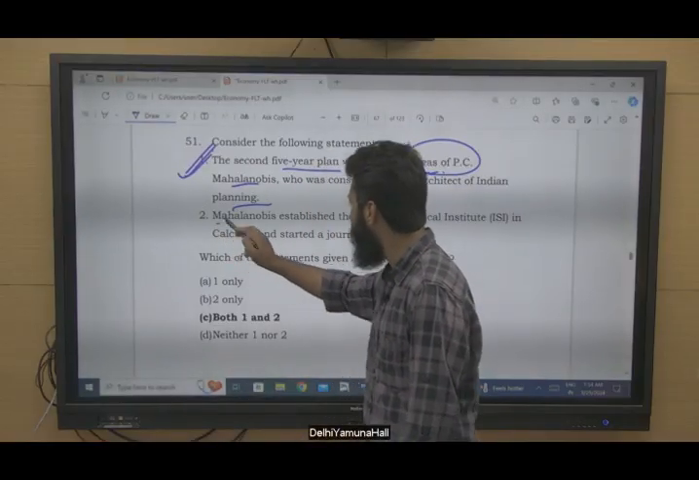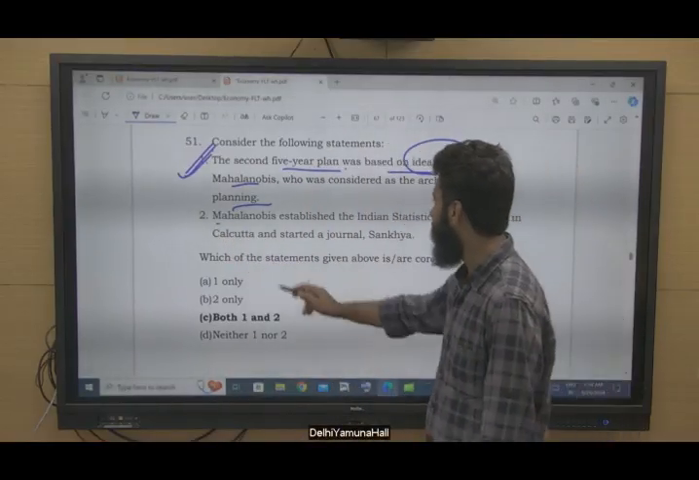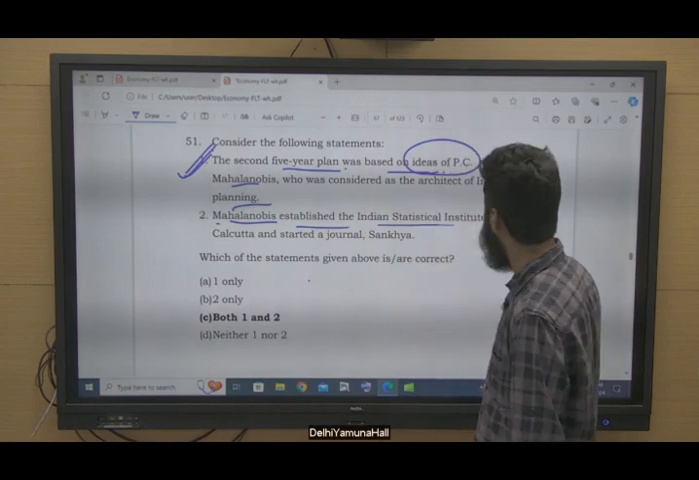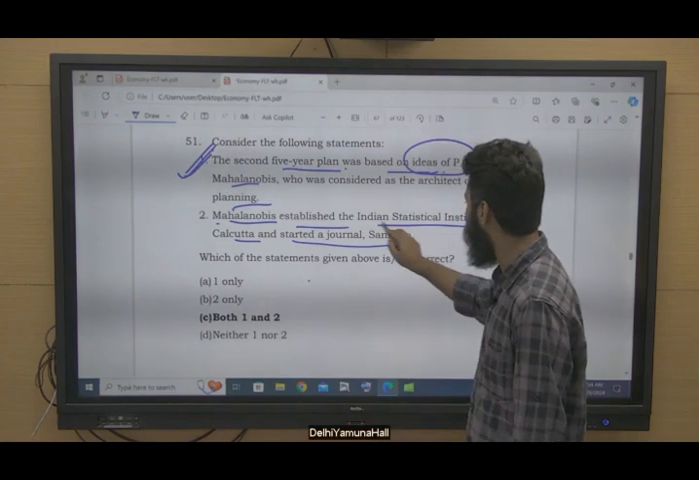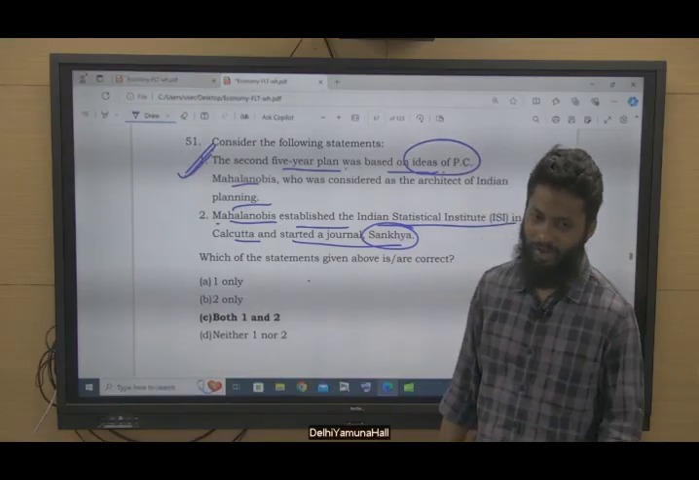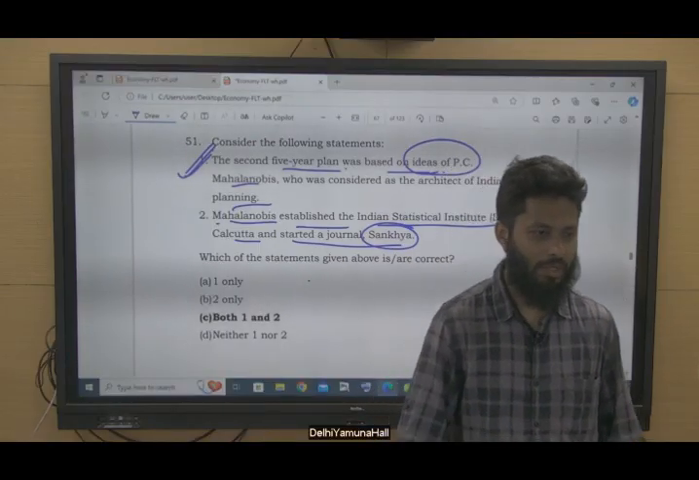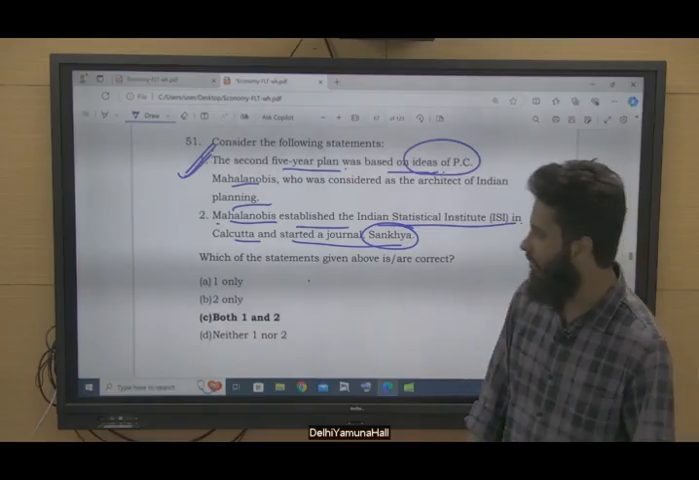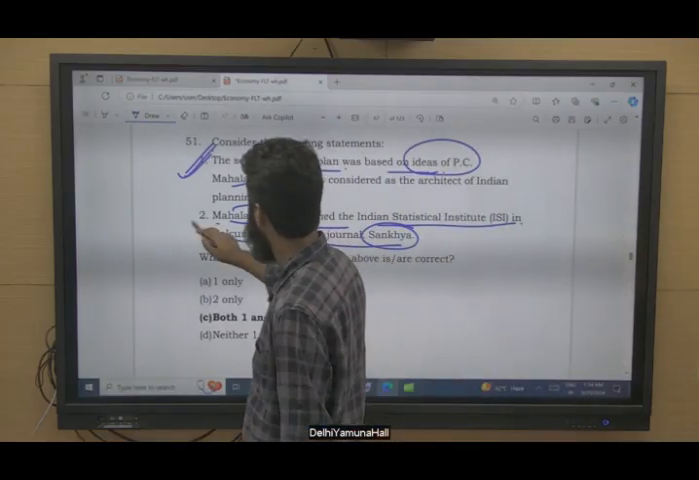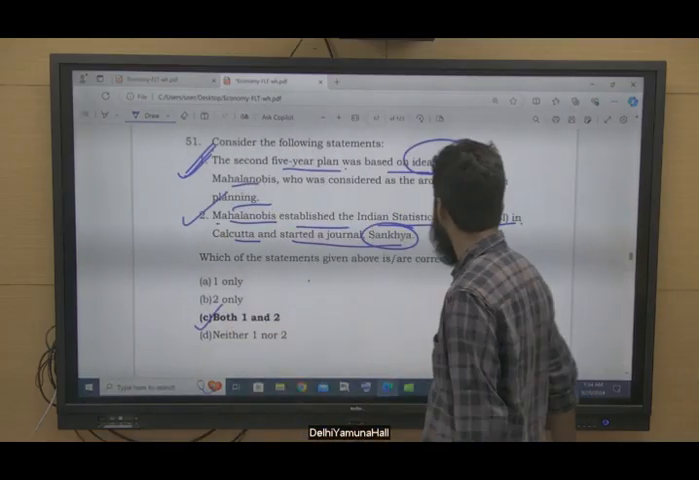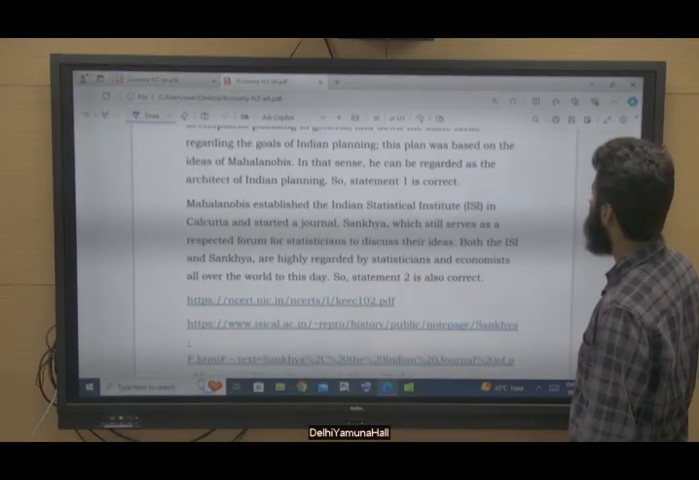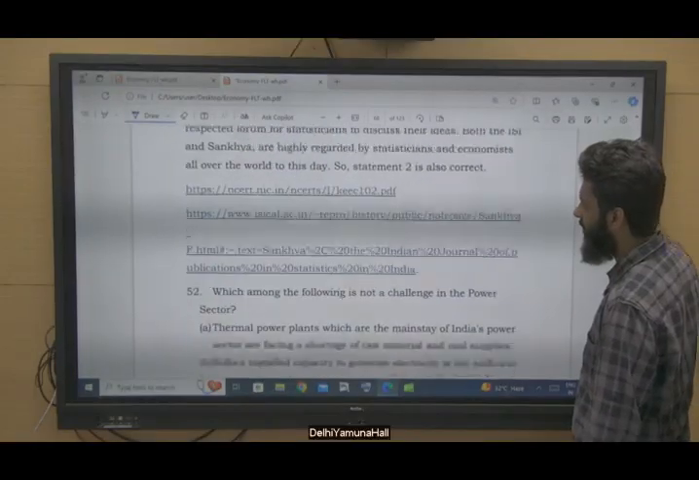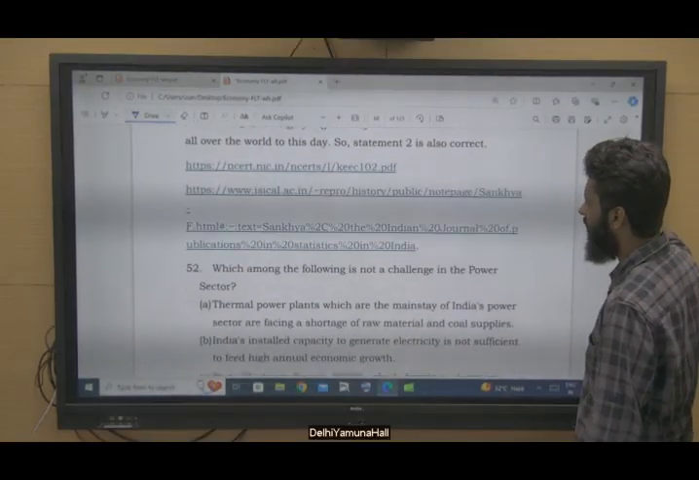But see, this statement may get you confused. Mahalanobis established the Indian Statistical Institute in Calcutta and started a journal, Sankhya. Now, if you have gone through this particular information, you will be able to answer the question. Otherwise, you may struggle a lot. So this statement is also correct. Answer is C. So these details you can find in the explanation, right? Coming to the next question.